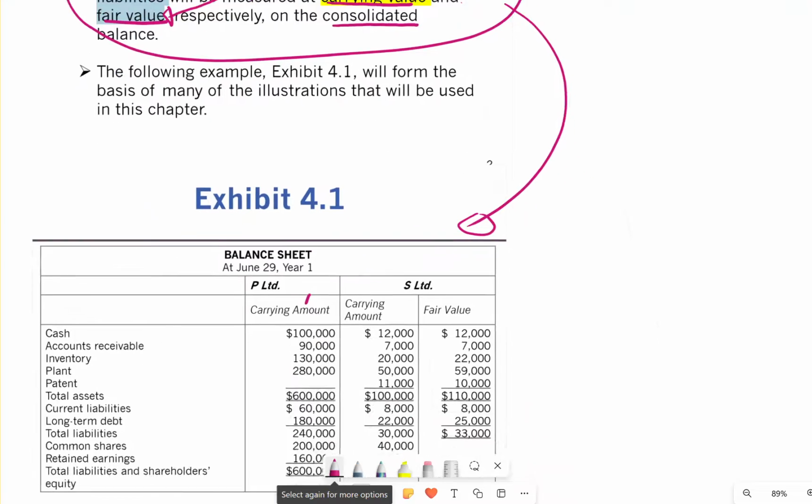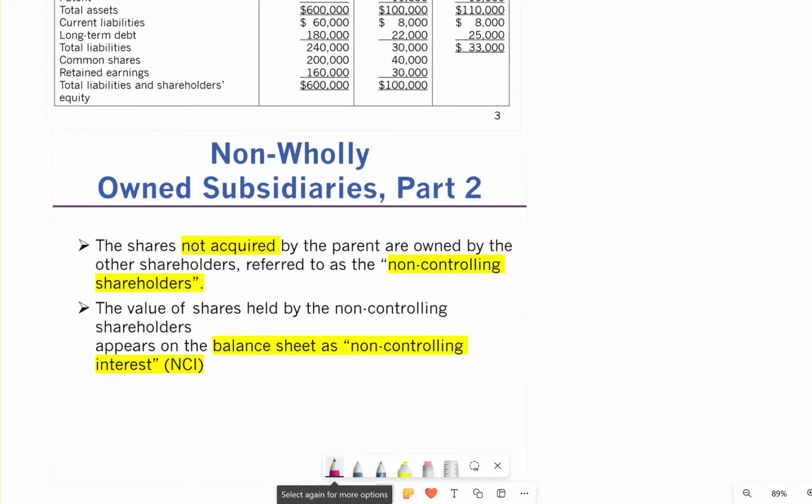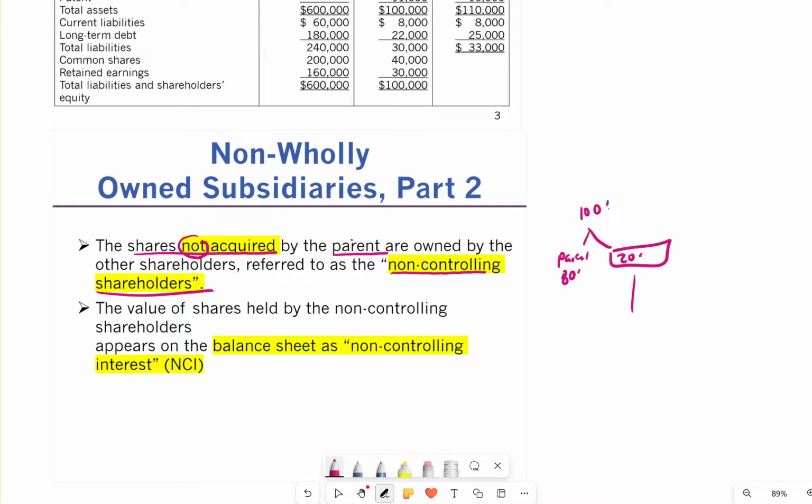In Exhibit 4.1, when we think of a non-wholly owned subsidiary, not all the shares are acquired by the parent; some are owned by others. If this is 100%, some are owned by the parent and some are owned by another corporation. So if we own 80%, 20% of that company is owned by other shareholders, and they're called non-controlling shareholders.